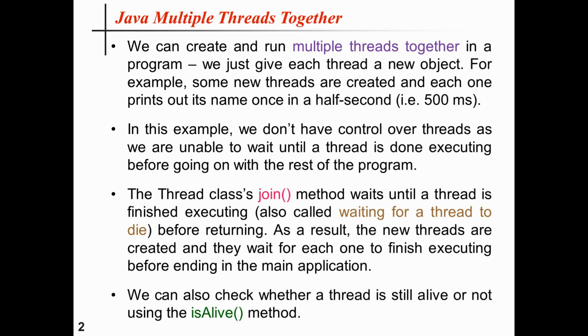As a result, the new threads are created and they wait for each one to finish executing before ending in the main application. We can also check whether a thread is still active or not using the isAlive method.